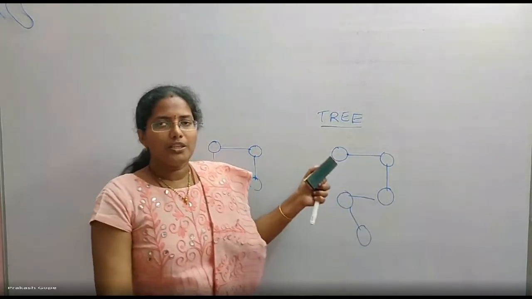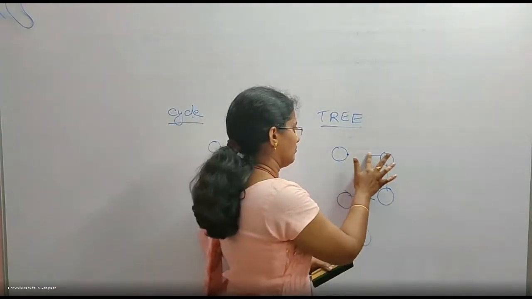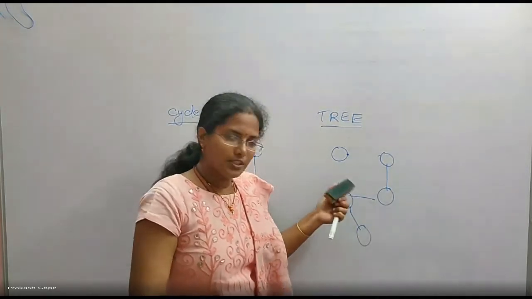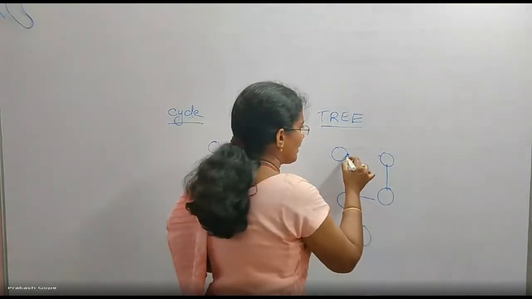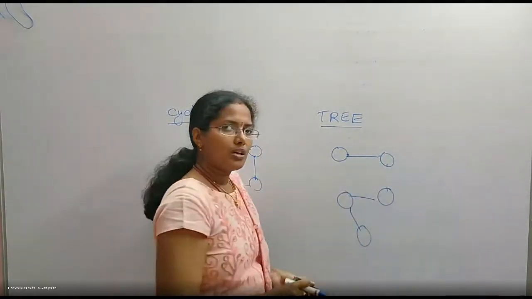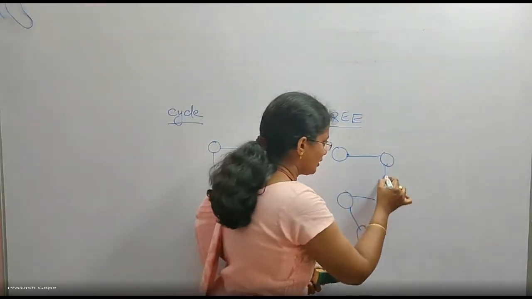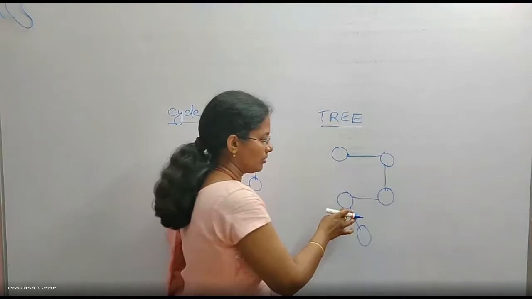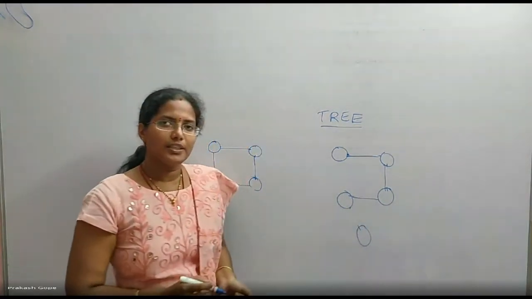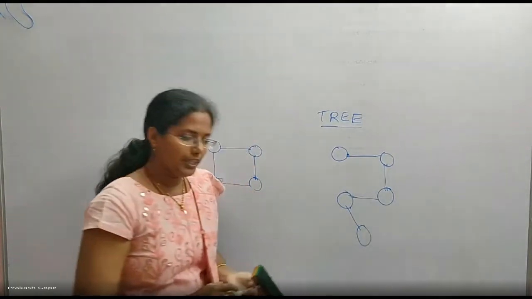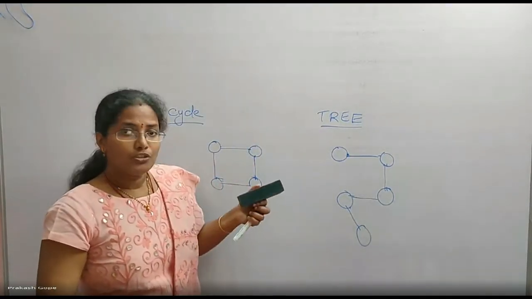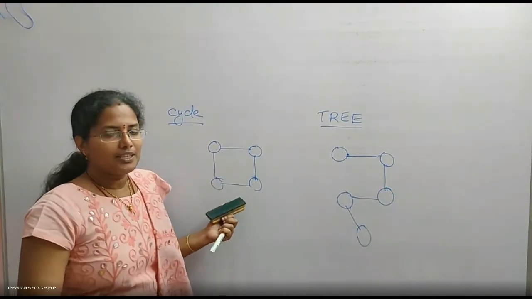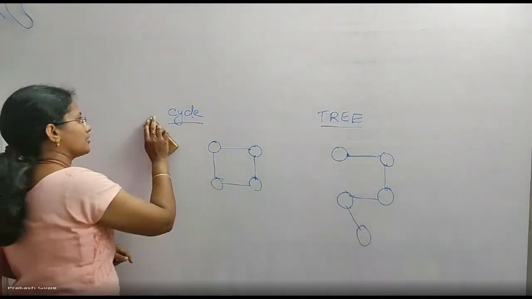Fine. So I am saying every edge is a cut edge, whose removal disconnects the graph. Yes, its removal disconnected the graph. Okay, so this is a cut edge. This removal disconnected the graph, so it is a cut edge. This removal disconnected the graph, so it is a cut edge. And this removal also disconnected the graph. So this is also a cut edge, which means every edge in a tree is a cut edge, but none of the edges in a cycle is a cut edge.